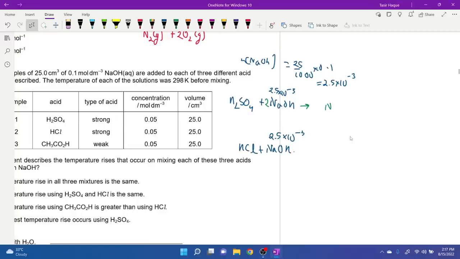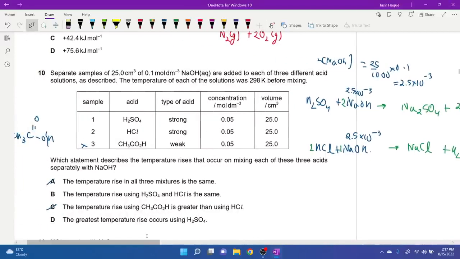So we're getting Na2SO4 and H2O over here. For here, we are getting NaCl plus H2O. And to balance this out, you basically need a 2 over here. So the ratio for the one above is actually 1:2, while the one below is 1:1. What about the moles of HCl and H2SO4?